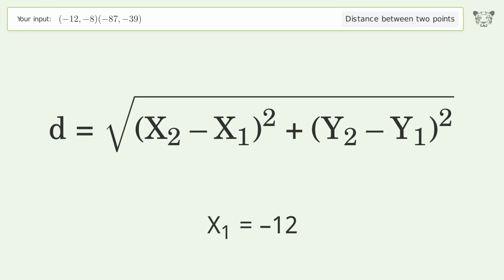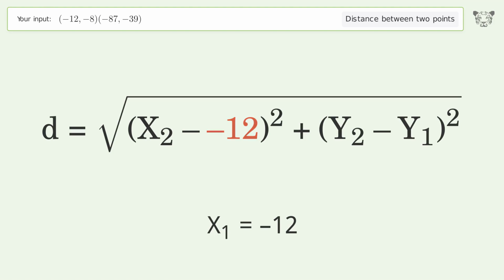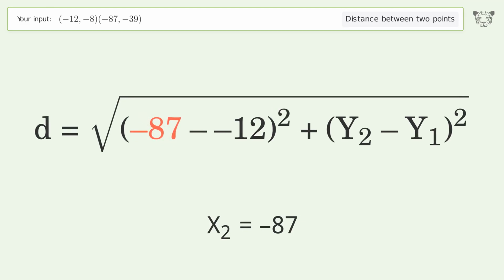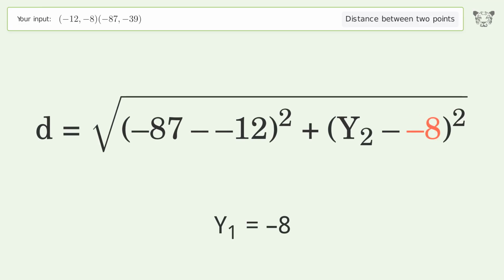x1 equals -12. x2 equals -87. y1 equals -8. y2 equals -39.